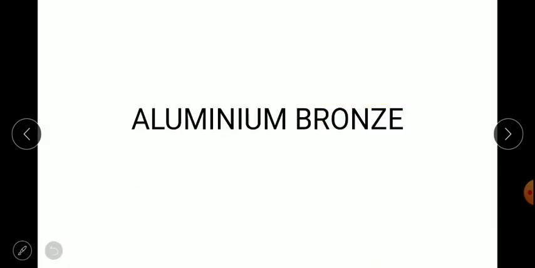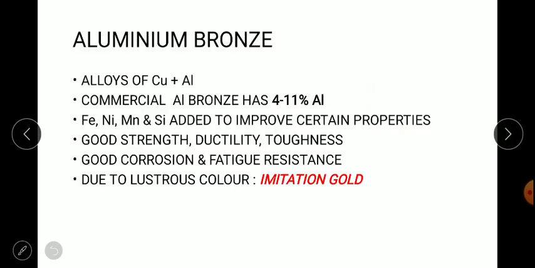The first type of bronze we'll discuss is aluminum bronze. Aluminum bronze is an alloy of copper and aluminum. The name itself indicates aluminum plus copper. 4 to 11% of aluminum is added in aluminum bronze, which improves properties such as very good strength, ductility, and toughness.